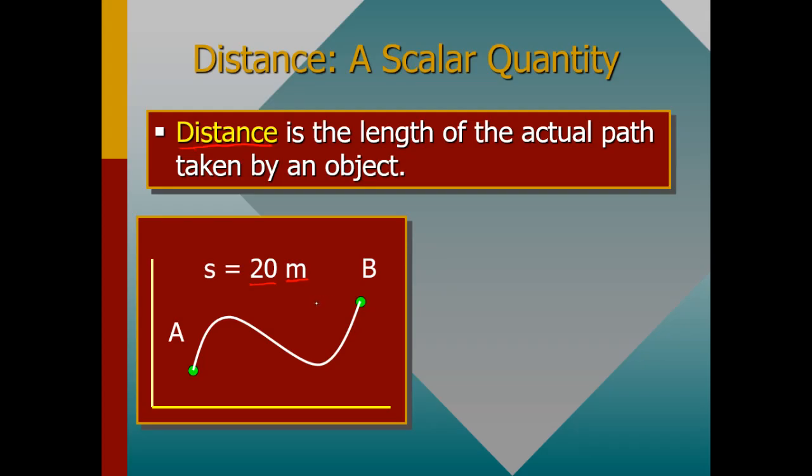So a scalar quantity, like I have stated, is a quantity that has only magnitude. It is a quantity that has no direction.